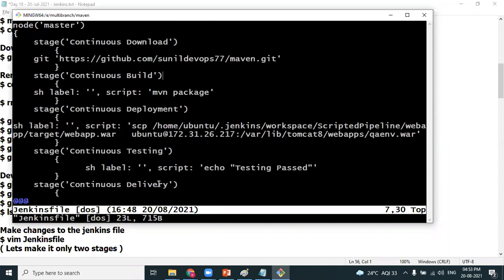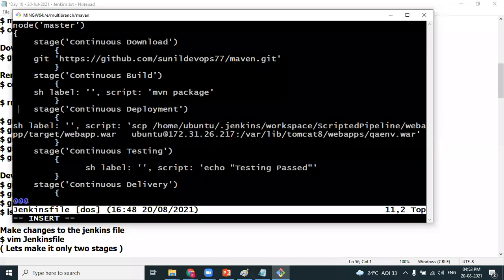Master branch. For simplicity, I make some modifications to this particular Jenkinsfile. I want my Jenkinsfile to perform only 2 stages, download and build. I don't want to perform deployment, testing, and delivery. So in such a case, I will be deleting these particular stages.